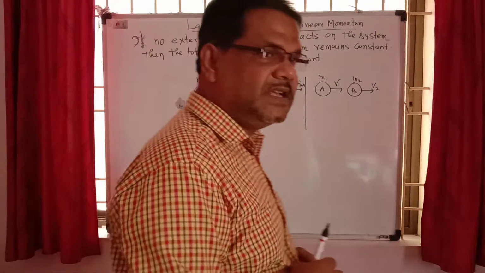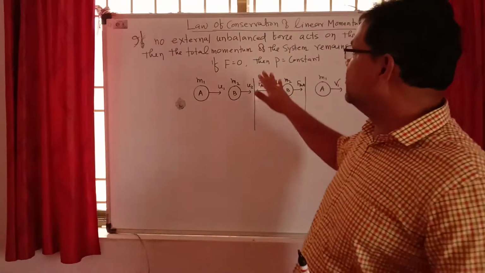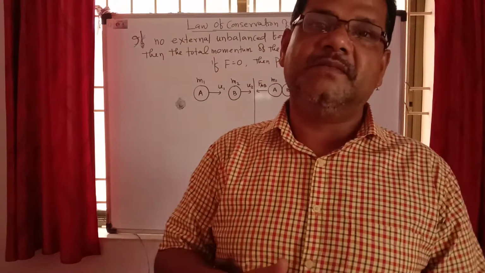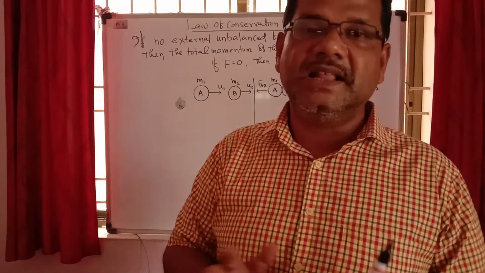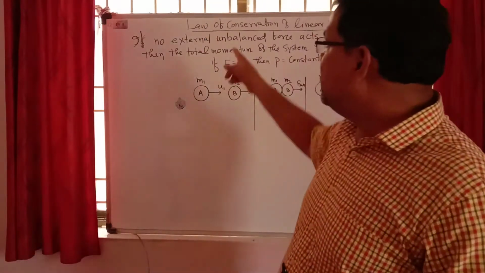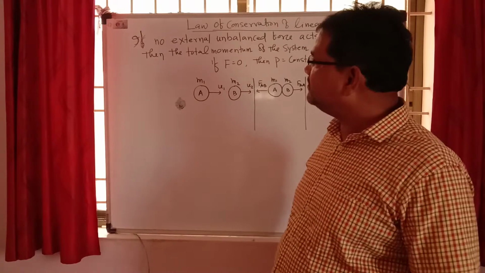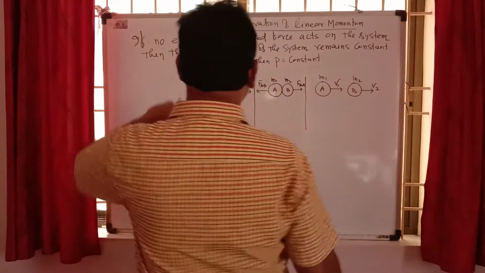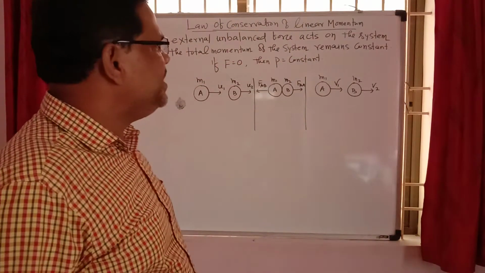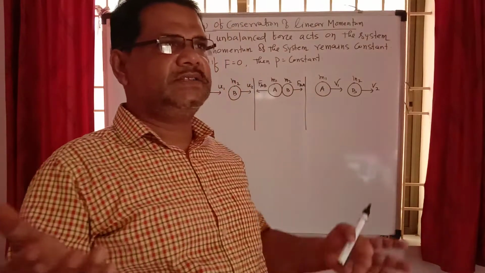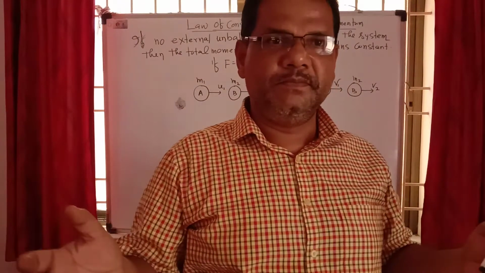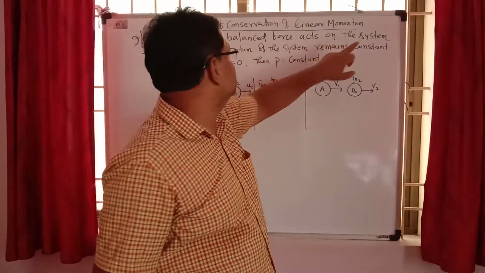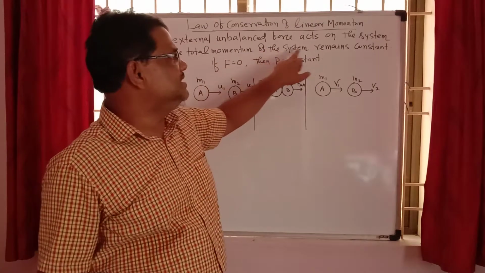Here we have to discuss the case where the system is an isolated one. An isolated system means the system is not acted upon by external unbalanced forces. What does the law of conservation of linear momentum tell us? If no external unbalanced force acts on the system, then the total momentum of the system remains constant. A system is a group of two or more different objects.